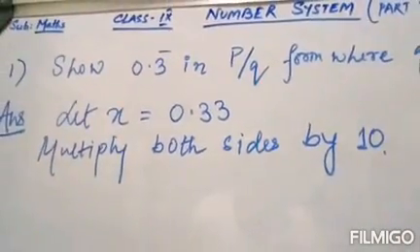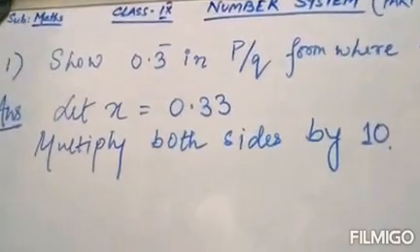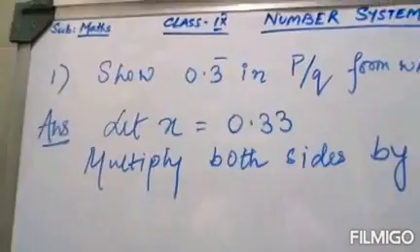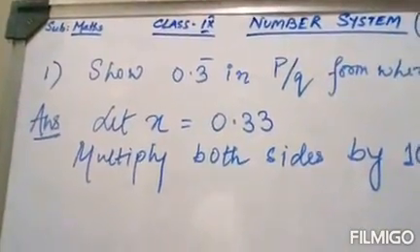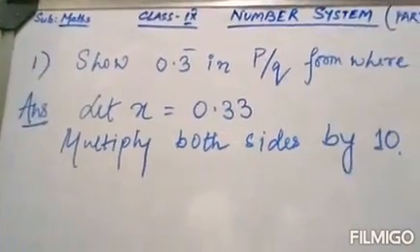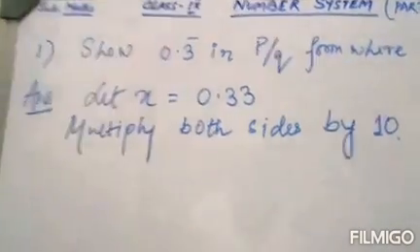Why not any other multiple of 10? See, after the decimal we have a bar on a single digit, which means one place of decimal is going on repeating. So we will be using 10 only.